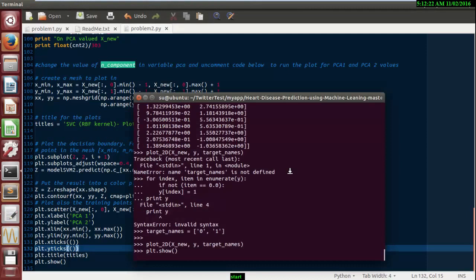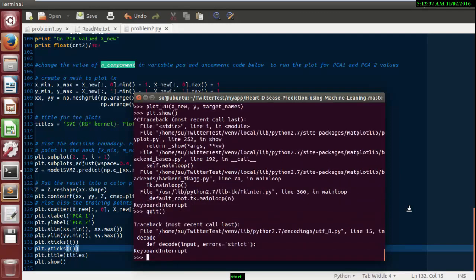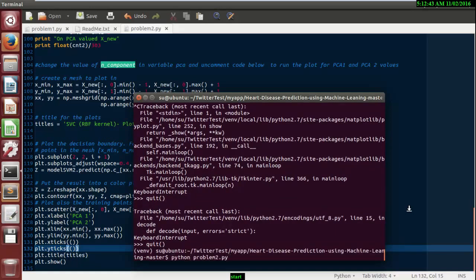Okay, so let me run the whole code. I'm just cancelling the code. You can plot so much data in Python using mpplot, and do machine learning. So let me run the program and I'll show what output we will get.